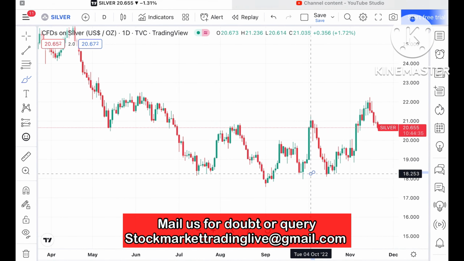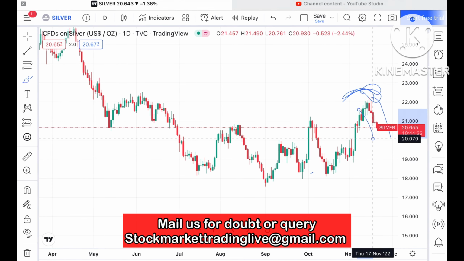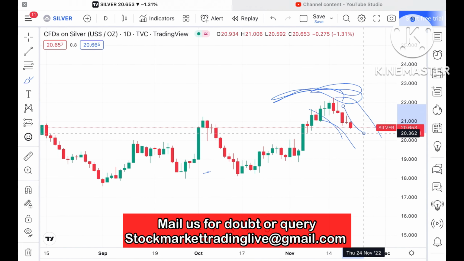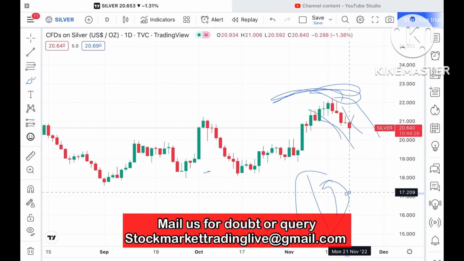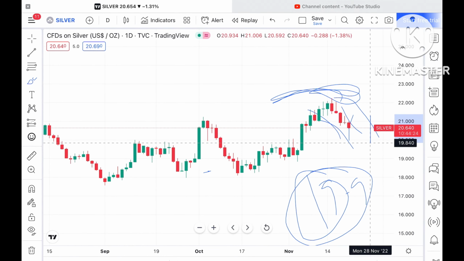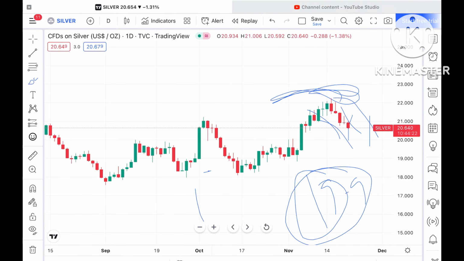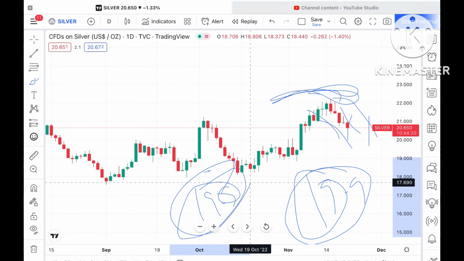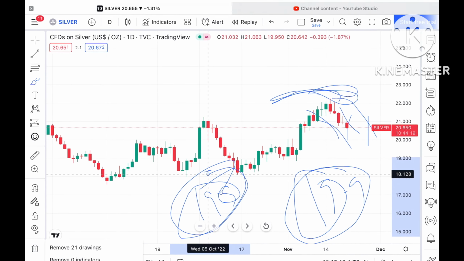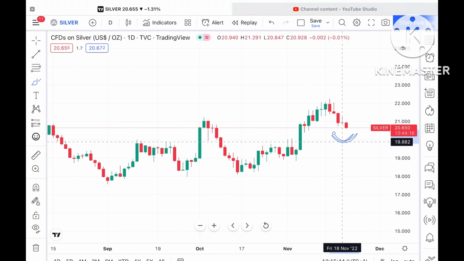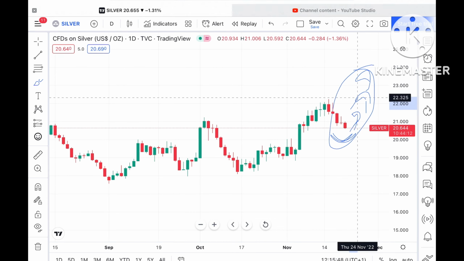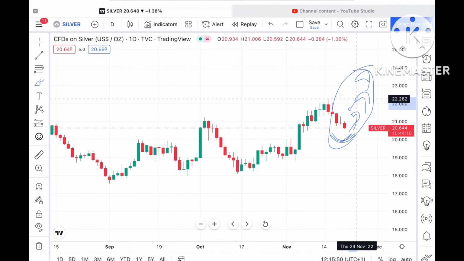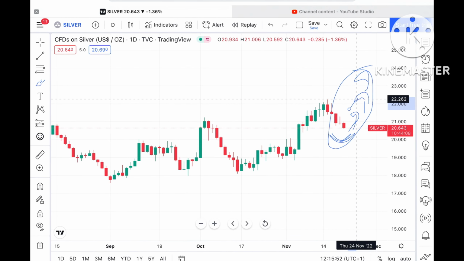But overall trend, what you can see, a swing has formed and from there it is on the downside. So if this level doesn't sustain, then it can move further down towards a level of 19.9, and if that level also doesn't sustain, then a probability of going further down will be there. Or if a swing forms at this particular level, then it can move further upside, and a probability of moving further high will be there if the price sustains above a level of $21.